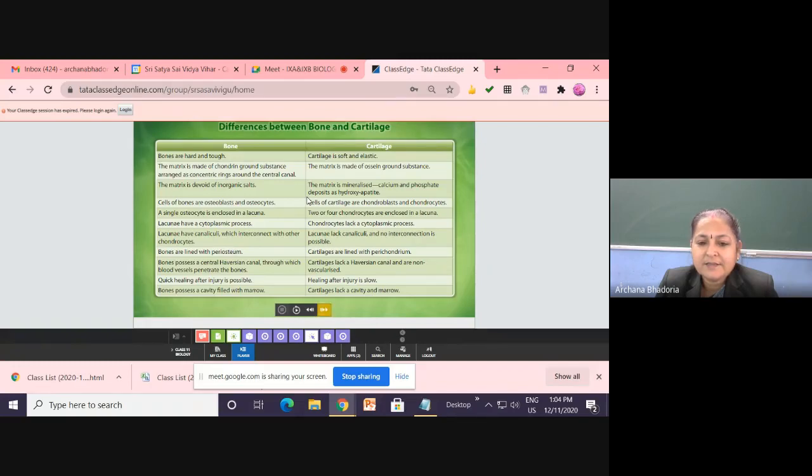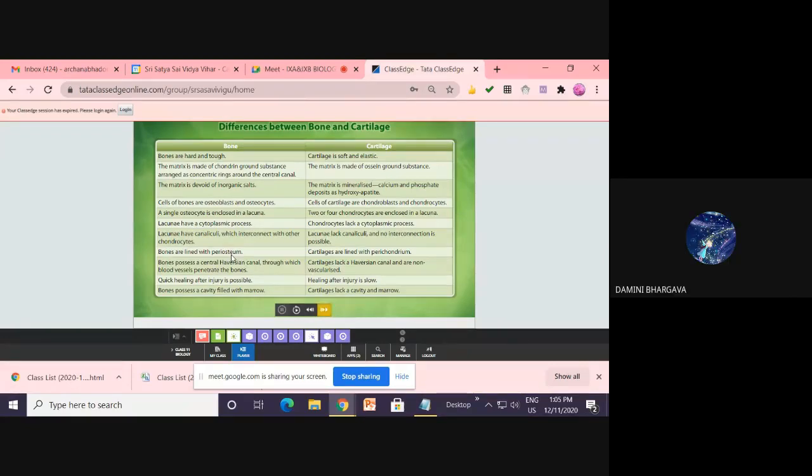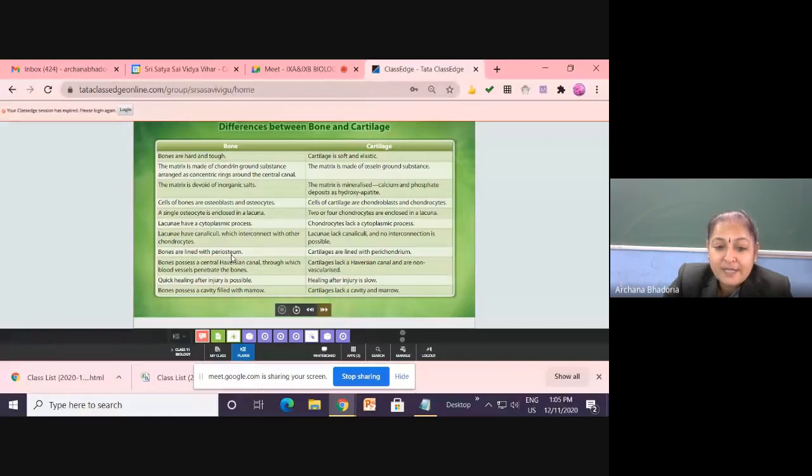Lacunae have cytoplasmic processes. And in the other case, in the cartilage, lacunae do not have cytoplasmic processes. Okay, now take up this point that bones are lined with periosteum. Can you repeat the previous point? The previous one: lacunae have cytoplasmic processes. And the other one, write down: lacunae do not have cytoplasmic processes. See this point which is given here. Noted?